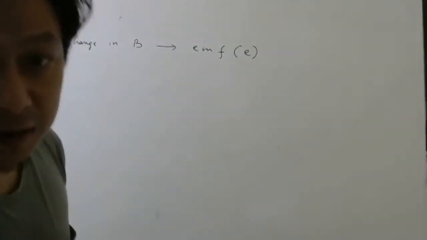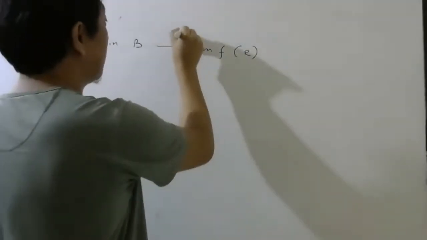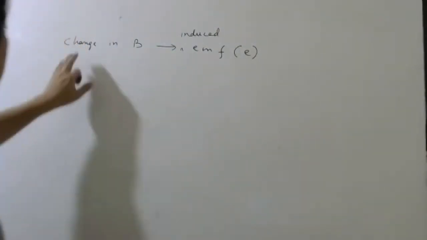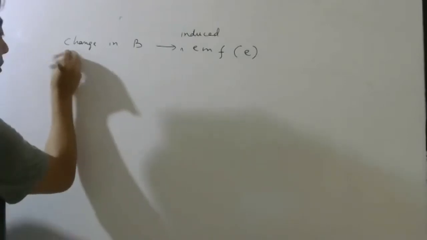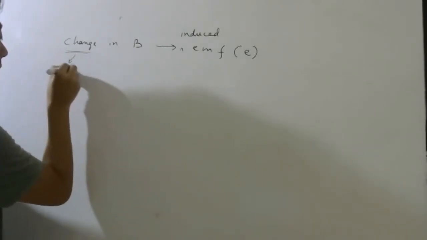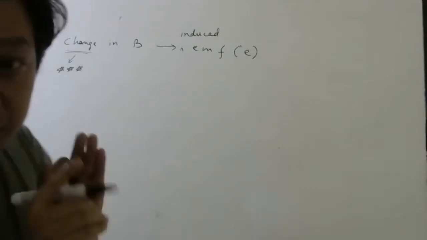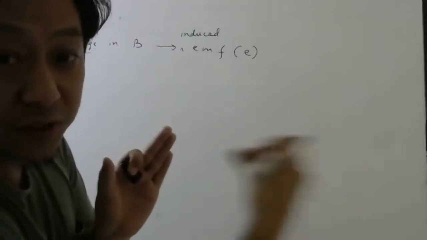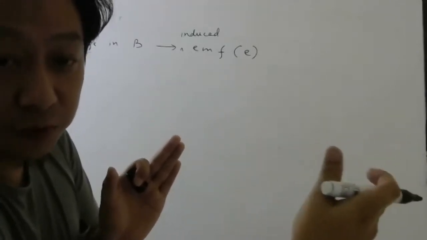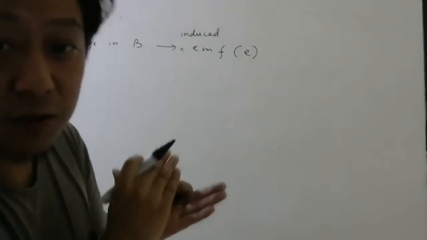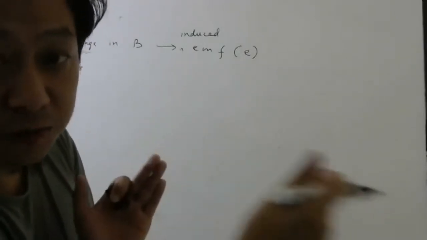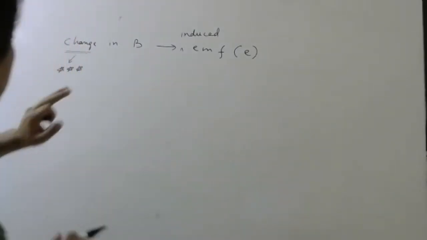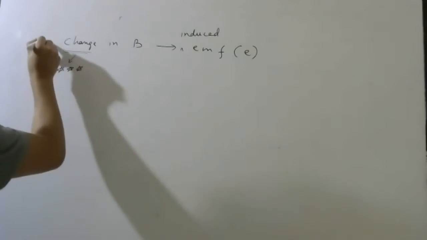I will write small e for induced EMF. We call this EMF induced EMF, and we write small e. Change in magnetic field. So this word is the most important word. If the magnetic field does not change, then you don't get EMF. But if it changes, as long as you move the magnet, as long as you move the coil which contains current, then you get induced EMF. If you don't move the magnet, then the galvanometer in the other coil does not deflect. So it is important that the magnetic field changes. This is something very important.